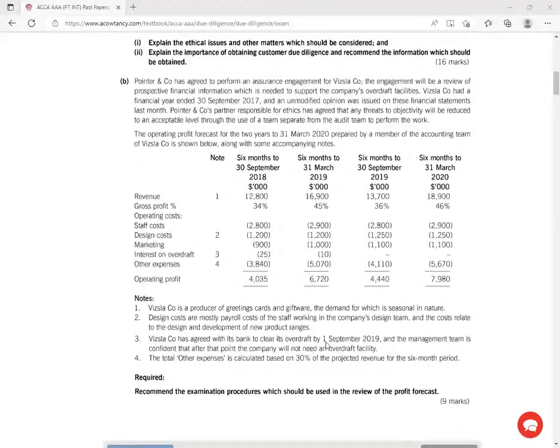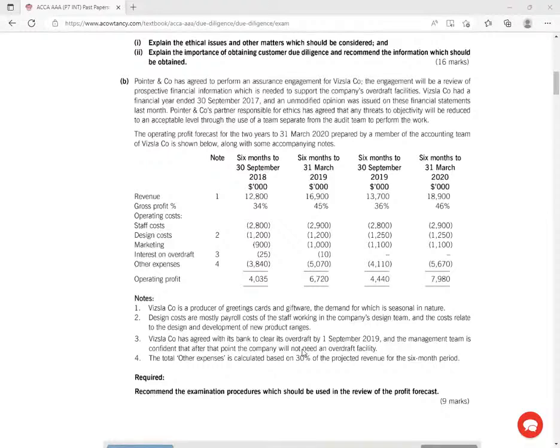So if that is the case, then I would want a management representation letter, right? Then of course I'll go to the cash flow statement and look at that duration, like September, from previous years. Really, have they been having such monies in their accounts, or they want to cheat me here, right? Then I'm told here, the other expenses are calculated based on 30% of projected revenue for the 6 months period. So there's no problem. This is an assumption that they have here. So I'll also check whether this 30% is a reasonable assumption, right?